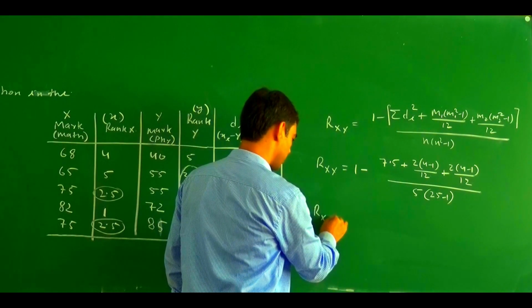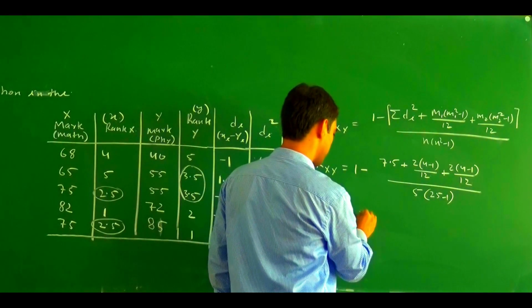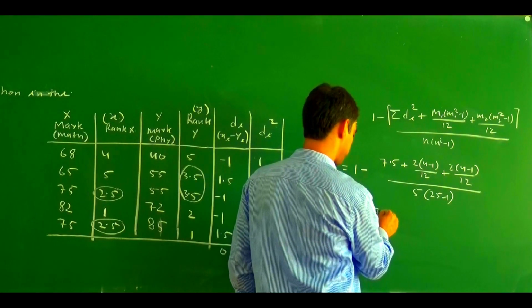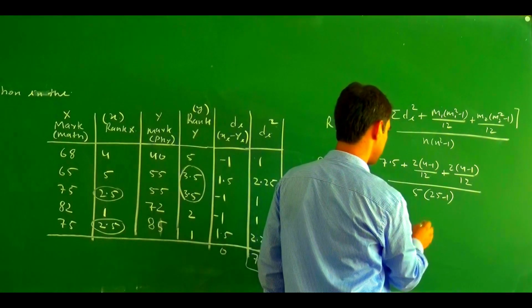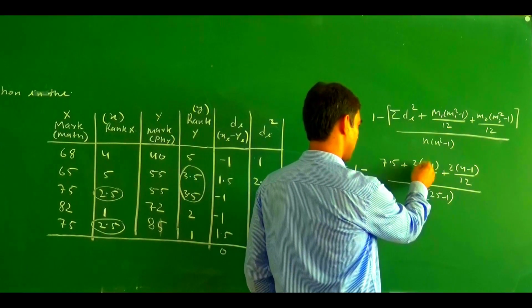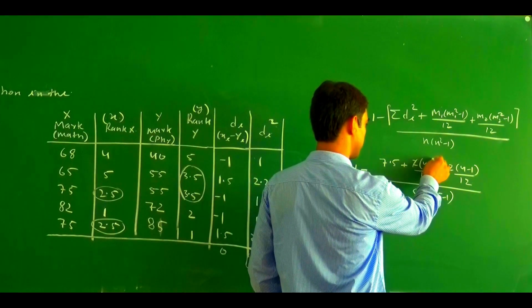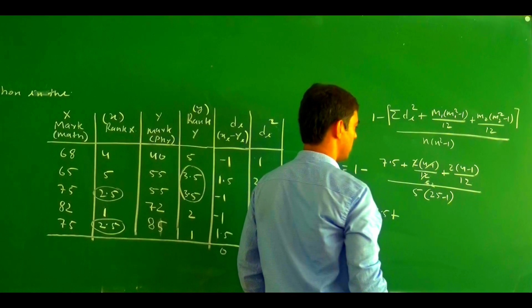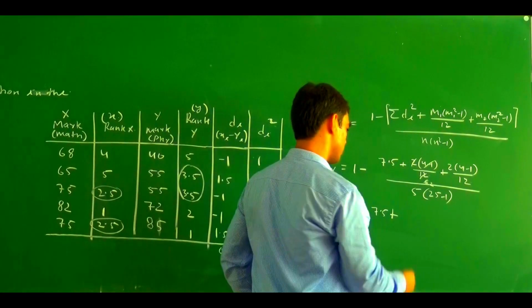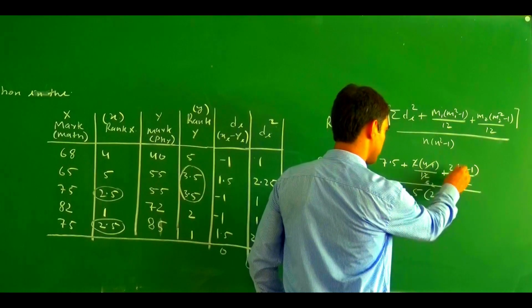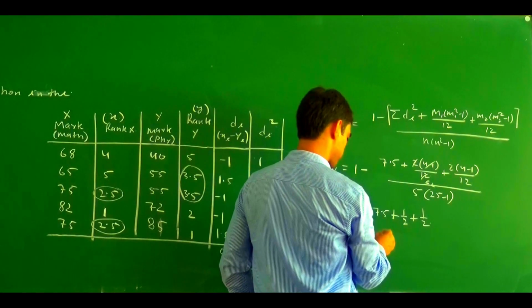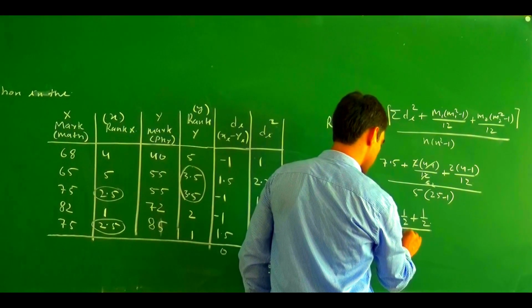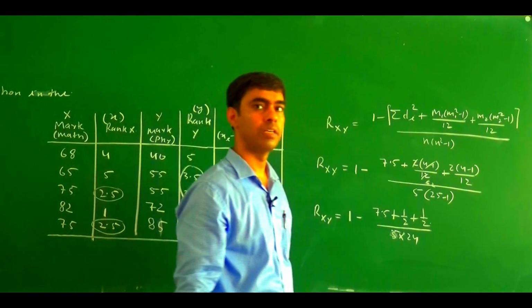So r_xy equals 1 minus 6 times (7.5 plus 3 divided by 12 is 1 by 4... that is 1 by 2, and this one is also 1 by 2), divided by 5 into 24.